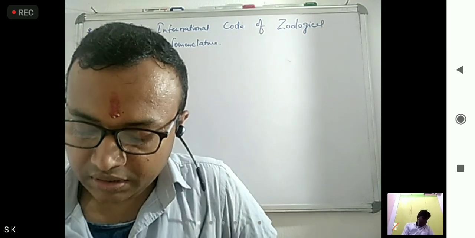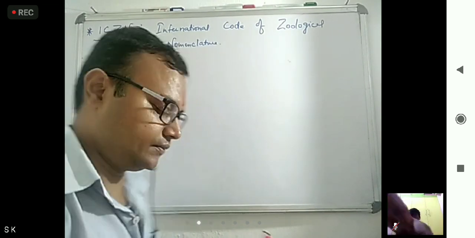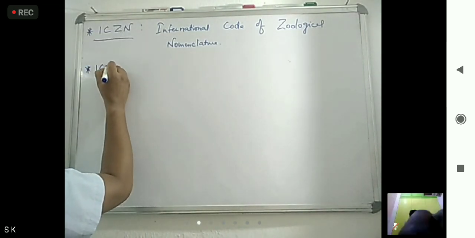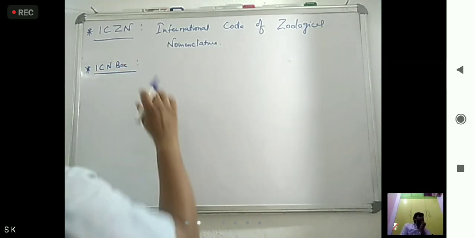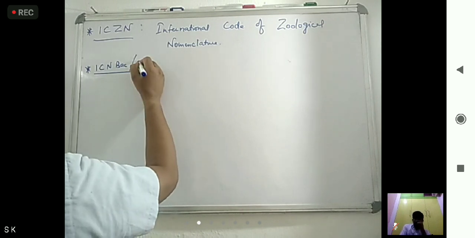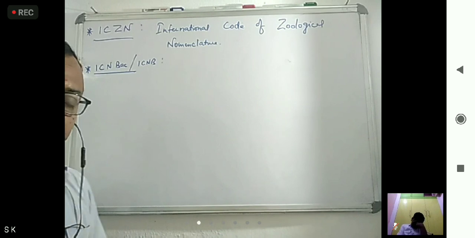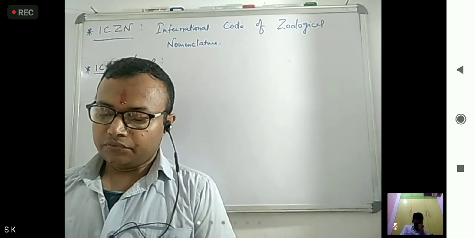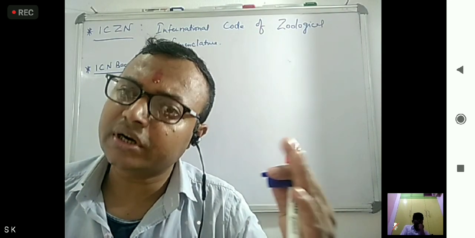Now, then what came? ICN-BAC. It is also written ICNB. So it is International Code of Nomenclature for Bacteria.